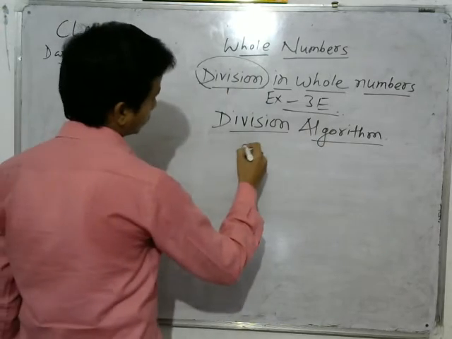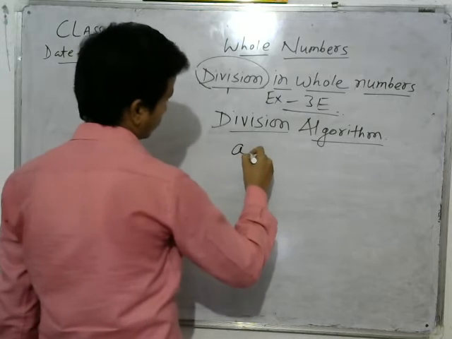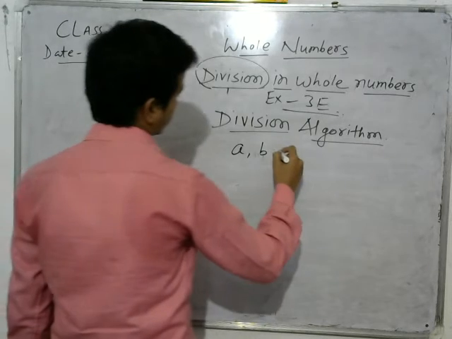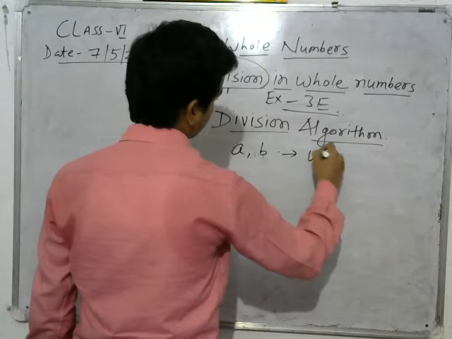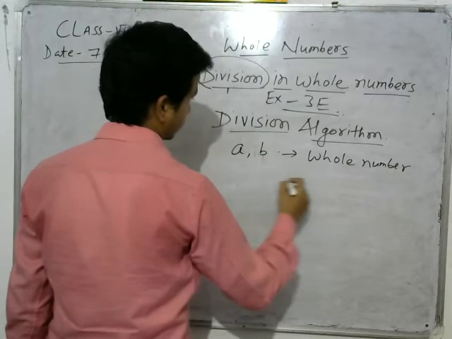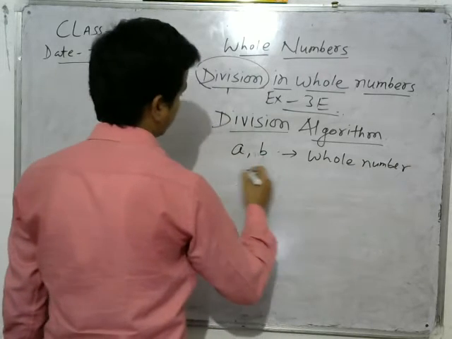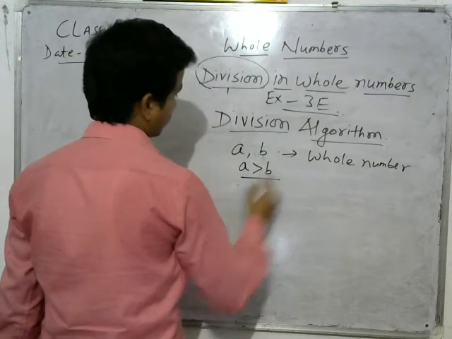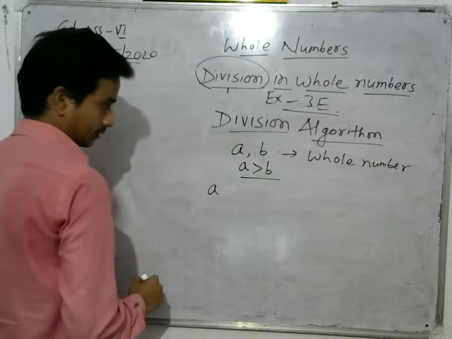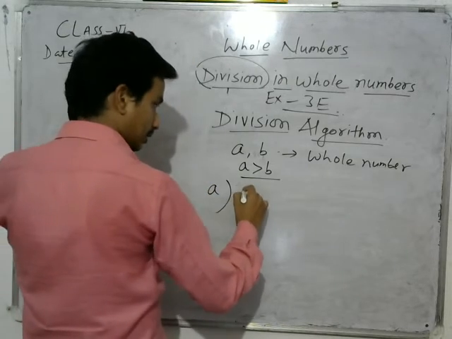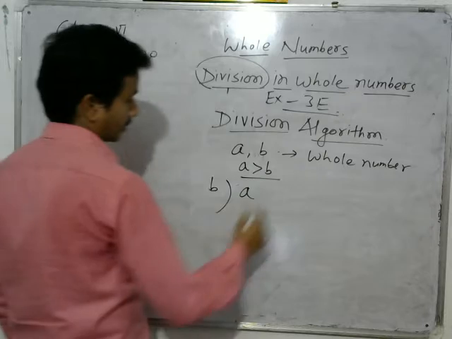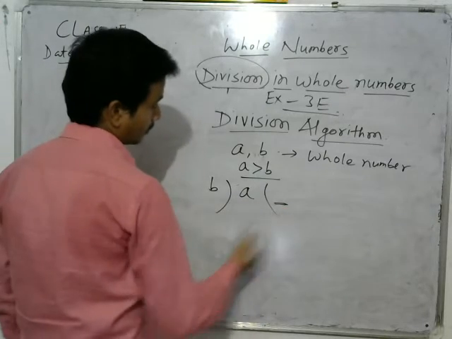Division algorithm means suppose A, B are two whole numbers such that A is greater than B, and when we divide A by B, then here what do we get?